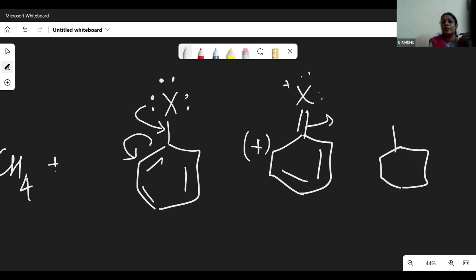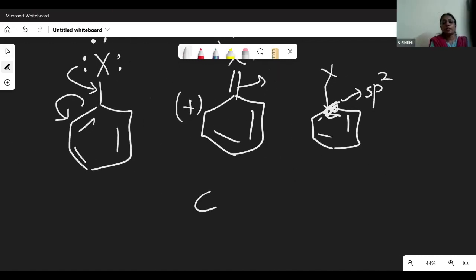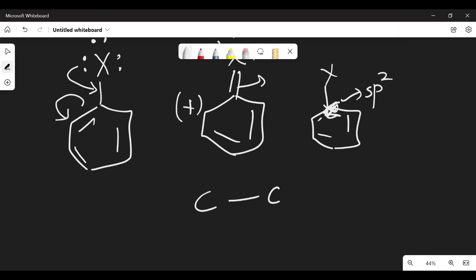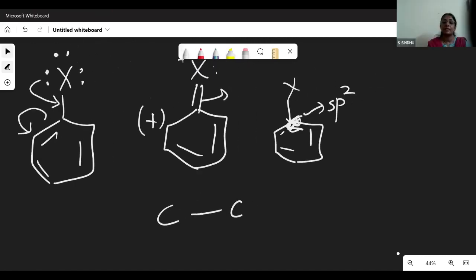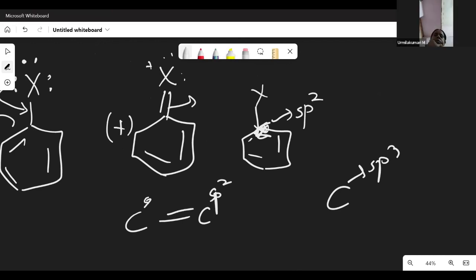The other factor we can talk about is the carbon here. It is an sp2 hybridized carbon. So we also talk about the electronegativity of the carbon: an sp3 carbon, an sp2 carbon, and an sp carbon.